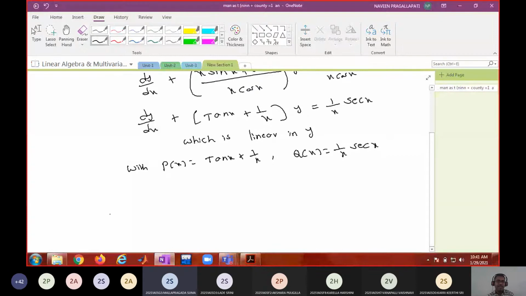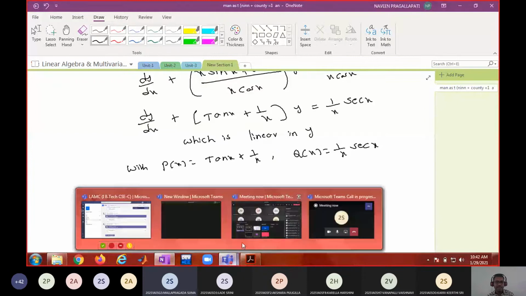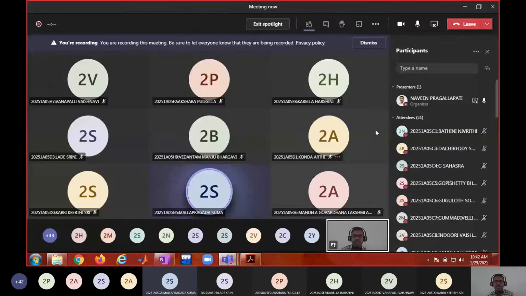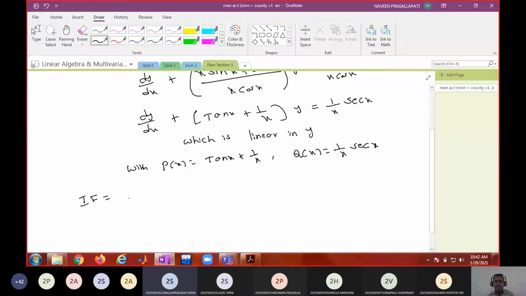What is the integrating factor? e power integral p dx. So e power integral of tan x plus 1 by x.